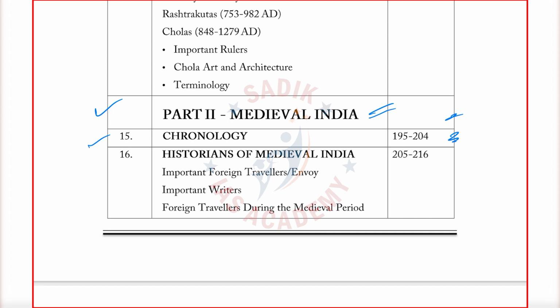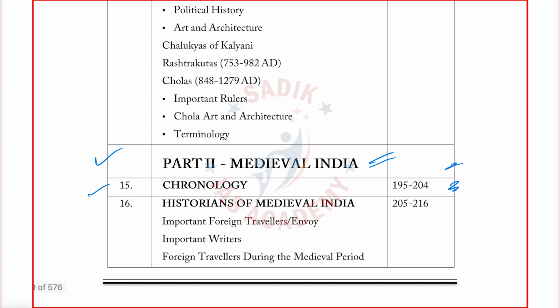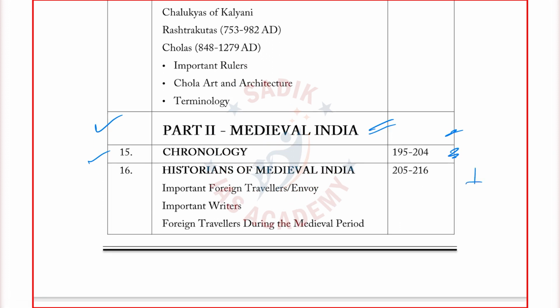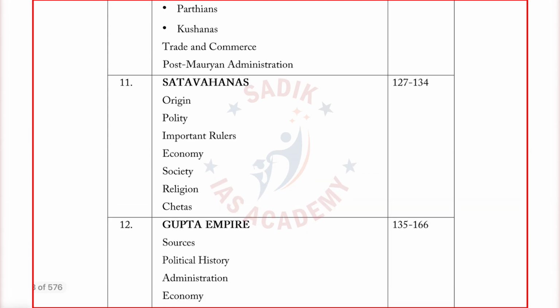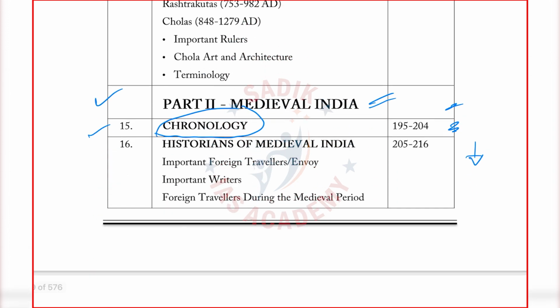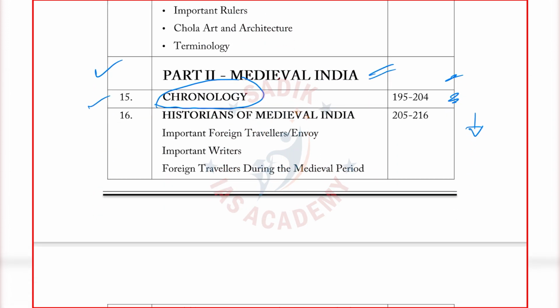I have added chronology every time I begin one part after another, so that even before you go into these topics, you know the chronology just once. I will take one part and show you the chronology only. Totally, I have given around 20 pages of chronology. In ancient also we have given chronology, in medieval also we have given chronology, and in modern also I have given the chronology.